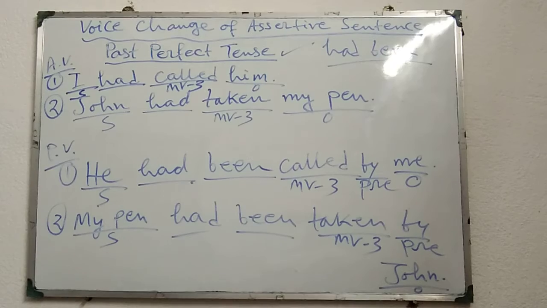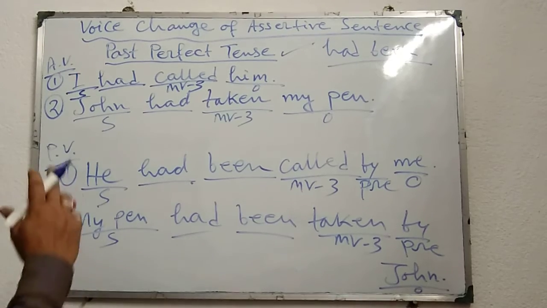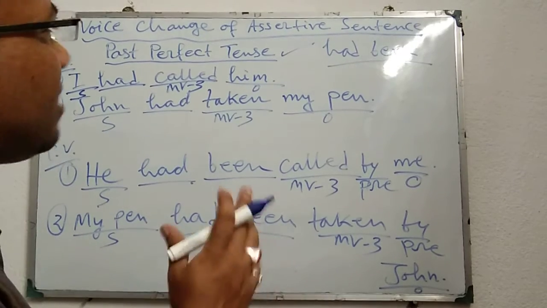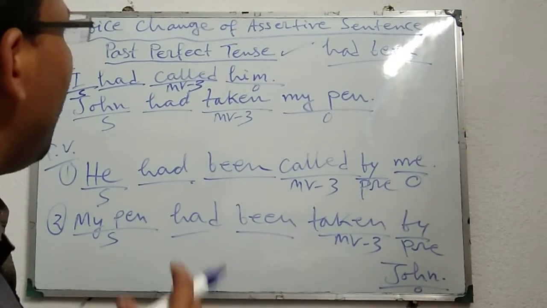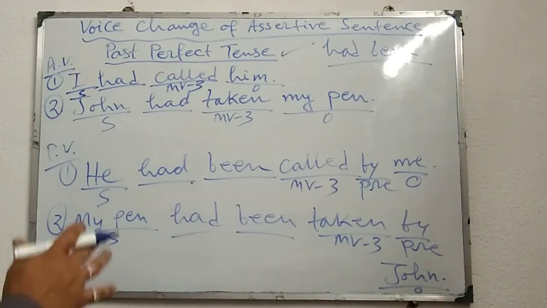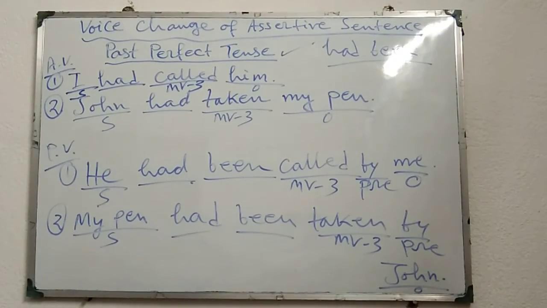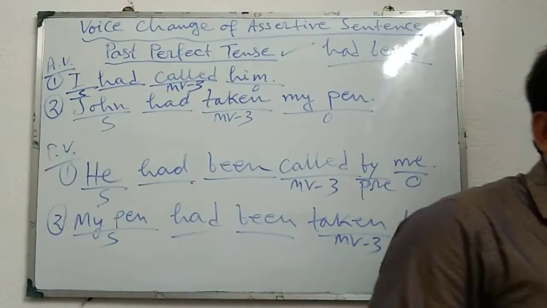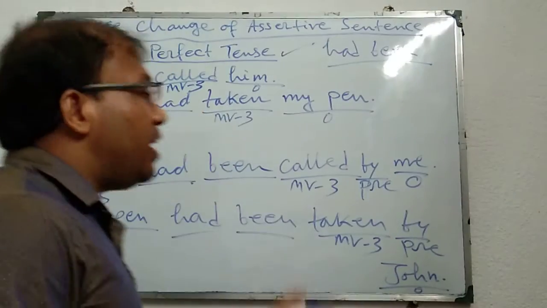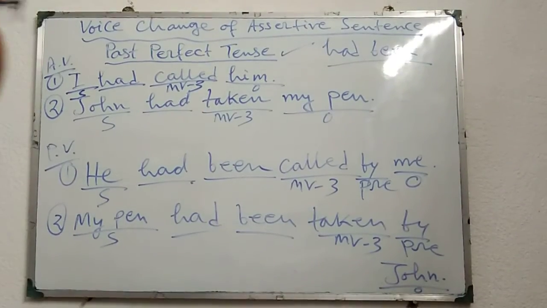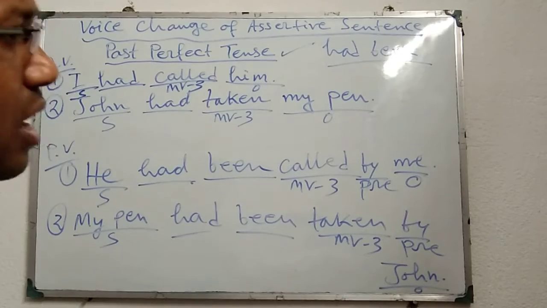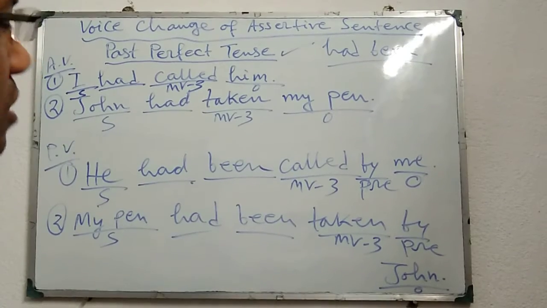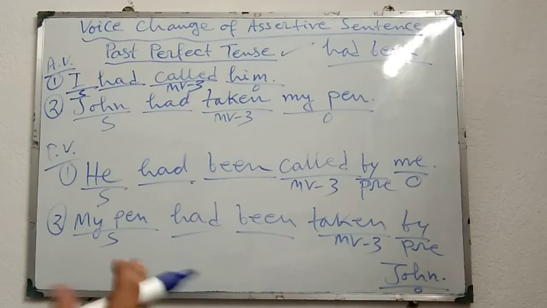Now look here. This is an assertive affirmative sentence. If the assertive sentence is in the negative structure, negative form, then not is placed just after had in both active and passive voices.